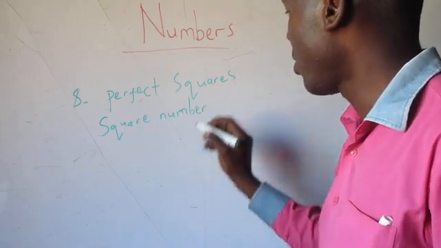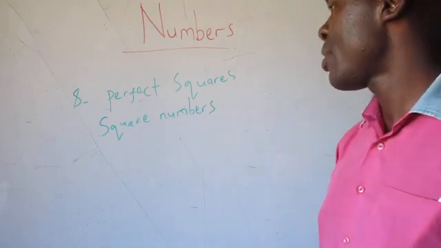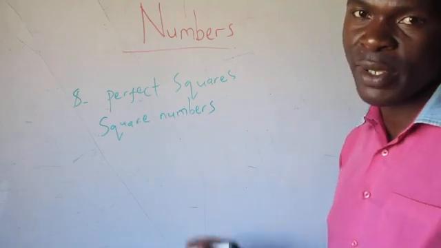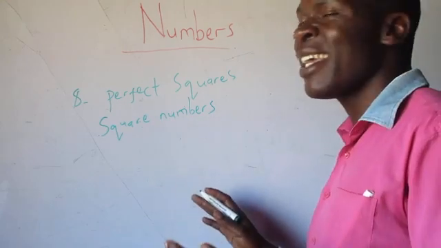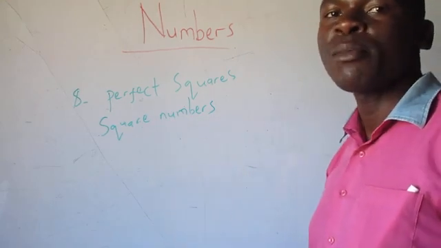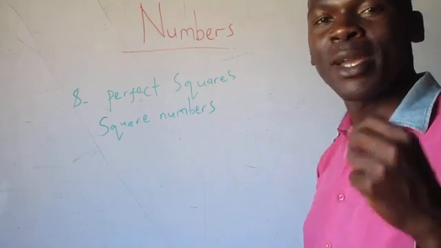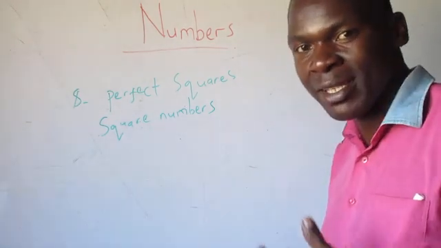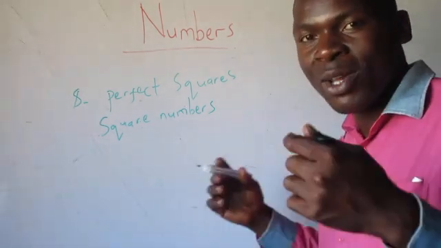This is another word for perfect square. Perfect squares are numbers which can be expressed as a product of two equal numbers.